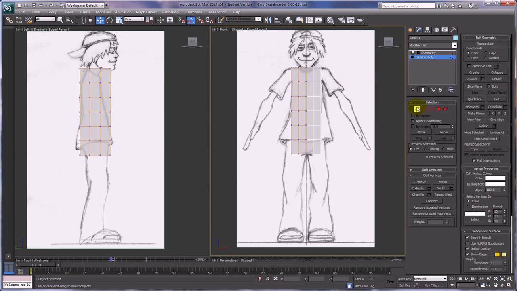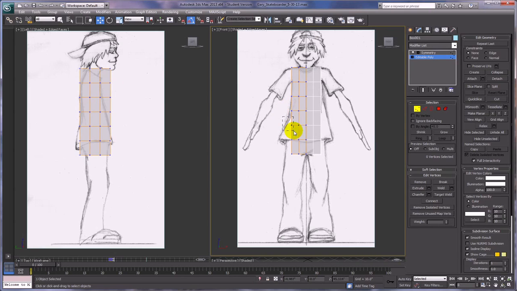So now we're going to go into vertices, and we can start shaping this out and getting it roughed out a little bit. We're going to start by choosing some of these polygons. I want you to notice what I'm doing here, and I want you to look in both viewports while I'm doing this, one at a time.